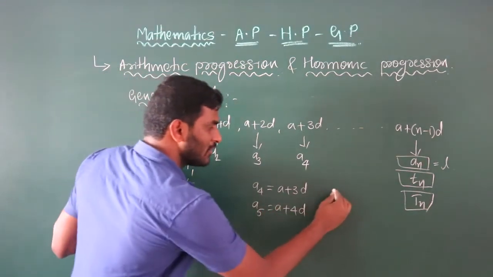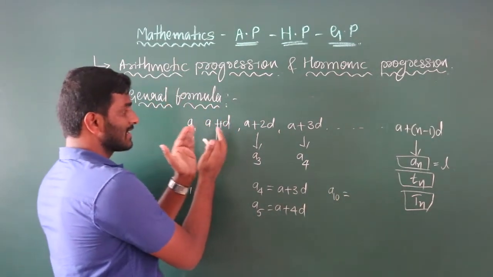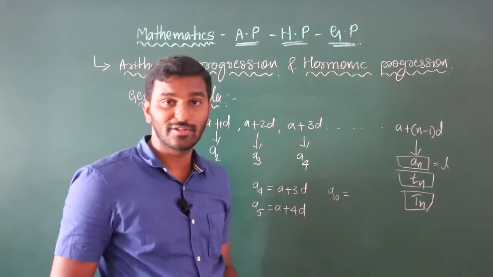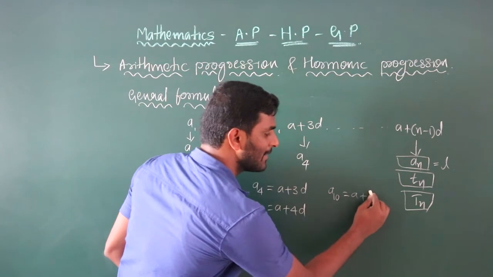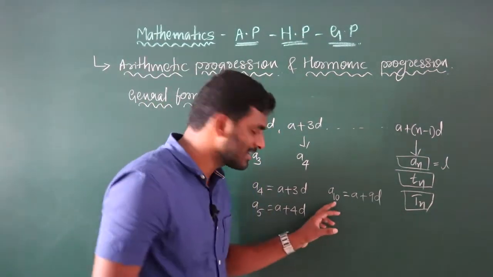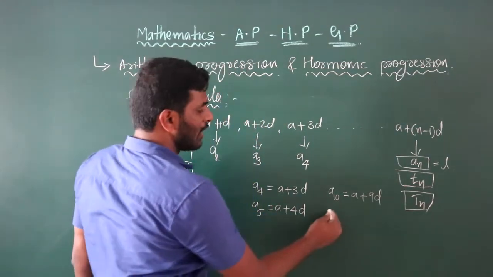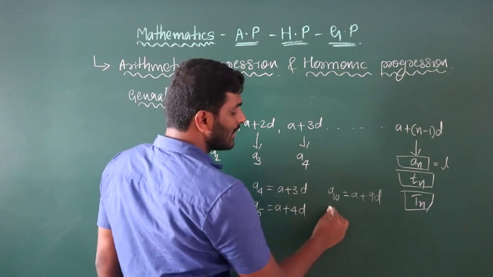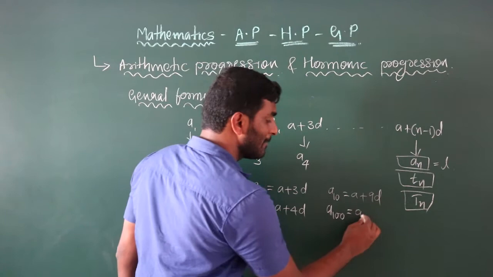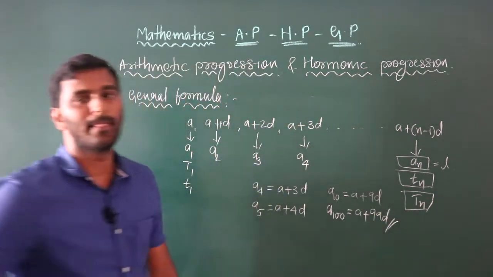How do you define the 10th term? The terms are first term, second term, third term, fourth term, and so on, up to the last term. The 10th term is a plus 9d. Clear? If you take 10, you take the previous number, 9. How do you define the 100th term? It is a plus 99d.